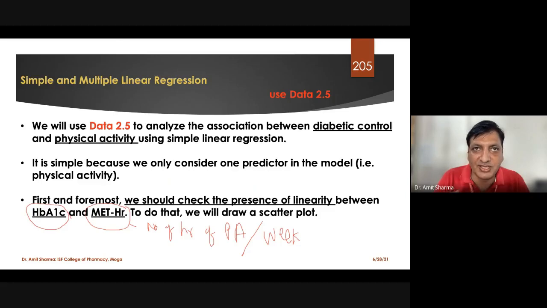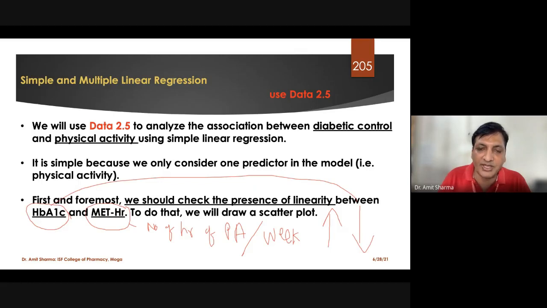So what does the hypothesis say? The hypothesis says the more physical activity you are doing, the level of HbA1c should reduce. That is, the more physical activity you're doing, the level of your fasting blood sugar and random blood sugar, which is represented by this HbA1c, should be less. And the standard value for HbA1c is 6.5. So the lower the value, at 6.5, it means the person is not suffering from diabetes. If the value is more than 6.5, we can say the person is having diabetes mellitus.